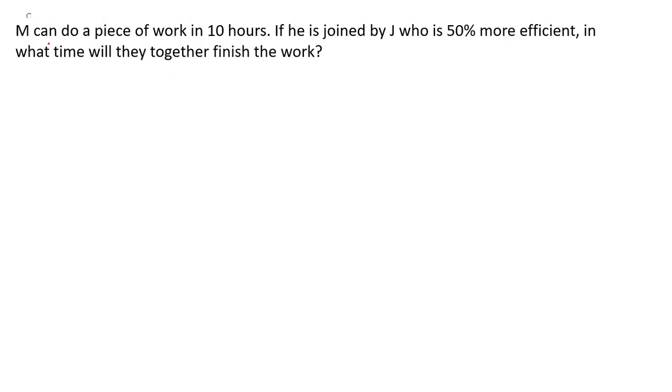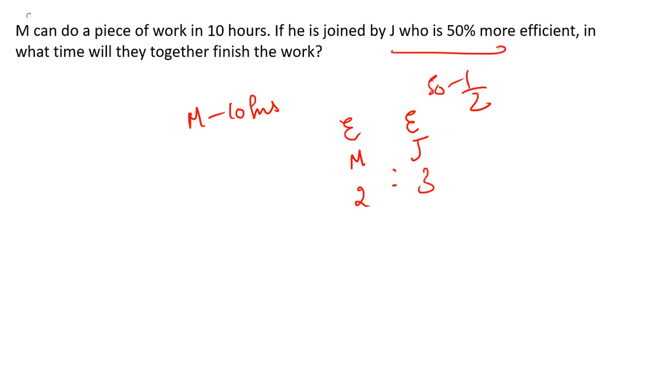So here we have that M can do a piece of work in 10 hours. M can do the work in 10 hours if he is joined by J, who is 50% more efficient. So 50% more efficient, so 50% we can add like 1 by 2. So we can say if M to J in terms of efficiency, if M is 2, so J will be 3. That is what it means.